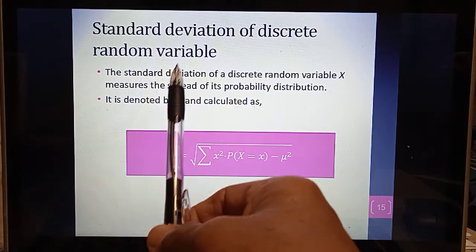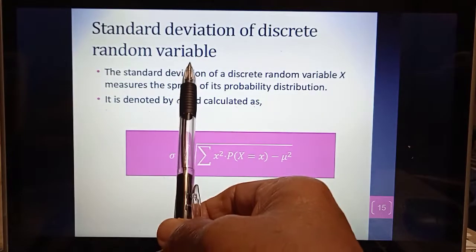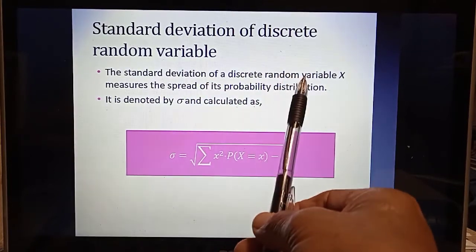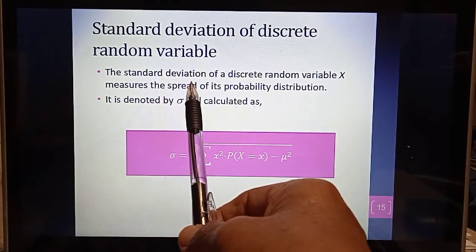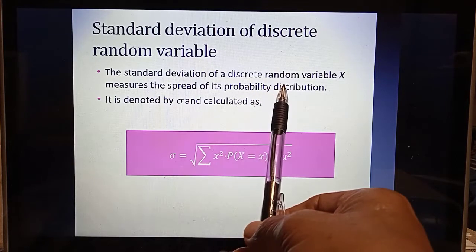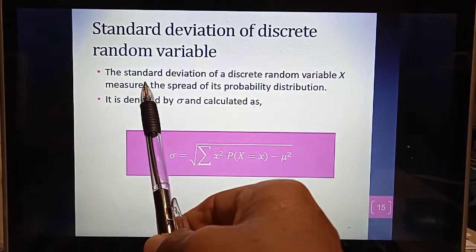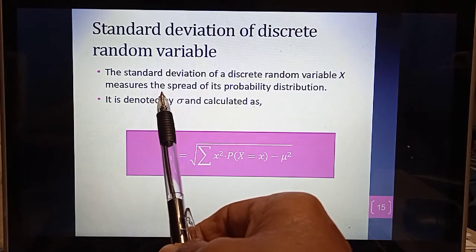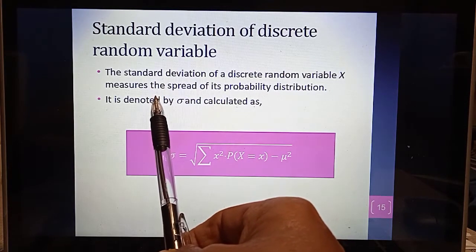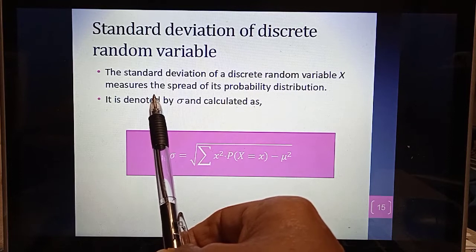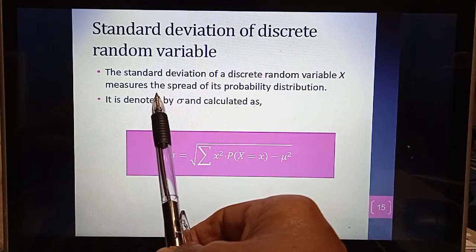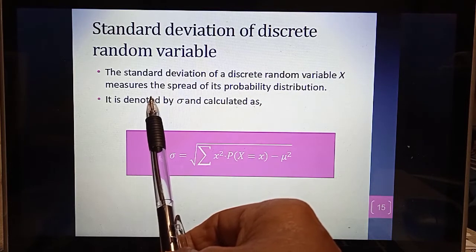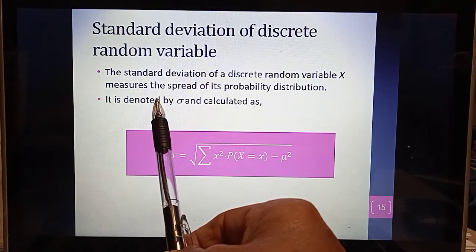Standard deviation of discrete random variable. The standard deviation of a discrete random variable X measures the spread of its probability distribution. So remember, kalau mean ataupun mu tu adalah average, nilai yang apabila eksperimen itu berlaku dalam kekerapan yang tinggi, average suatu event tersebut berlaku adalah mu.